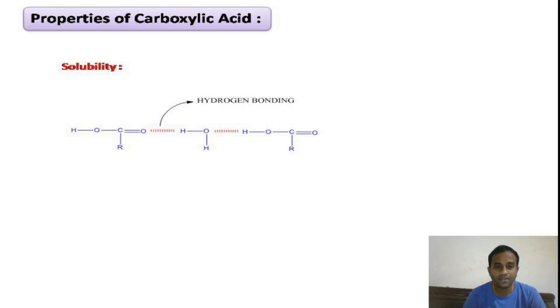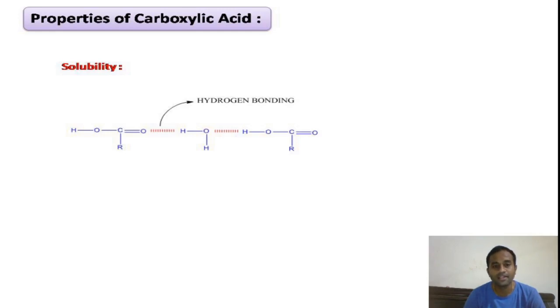The condition for a hydrogen bond is that the hydrogen atom should be attached to an electronegative atom, like sulfur, nitrogen, or oxygen. Whenever a hydrogen atom is directly attached to an electronegative atom, there is a chance of forming a hydrogen bond with another electronegative atom. Here there is a hydrogen bond between the carboxylic acid group and the water molecule. Due to this hydrogen bonding, carboxylic acids are easily soluble in water, but the condition is the size of